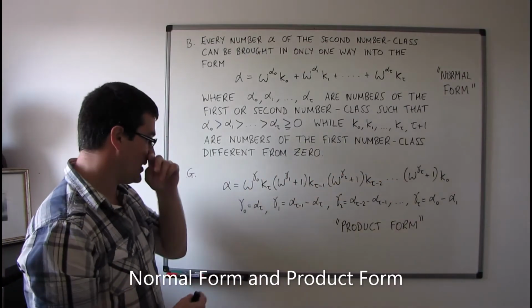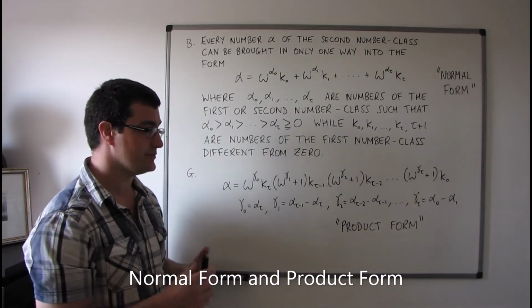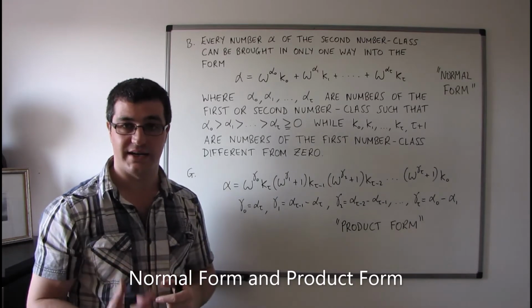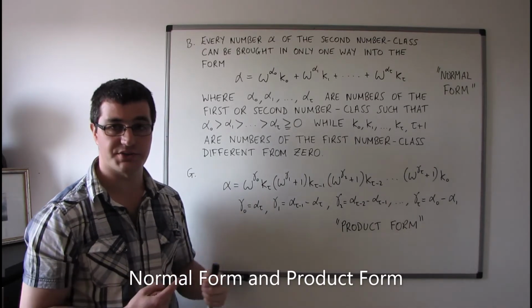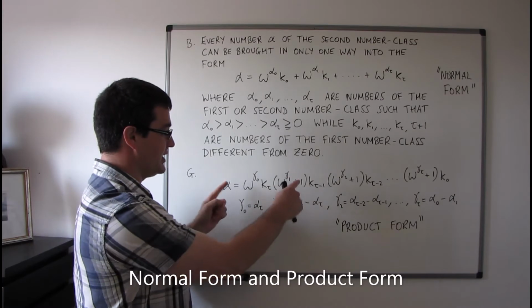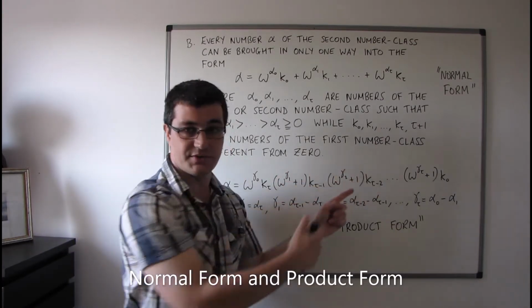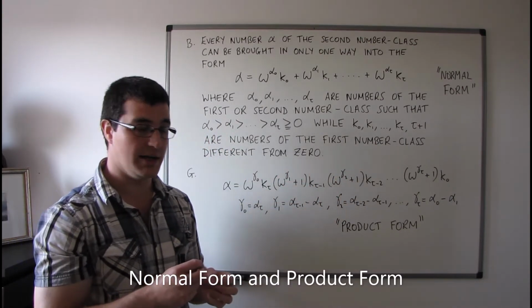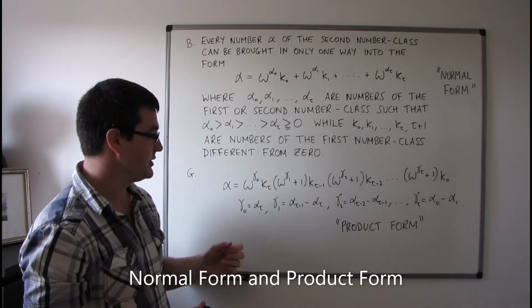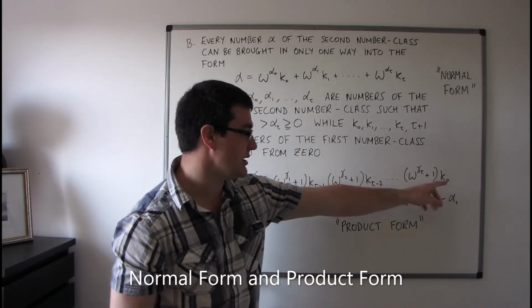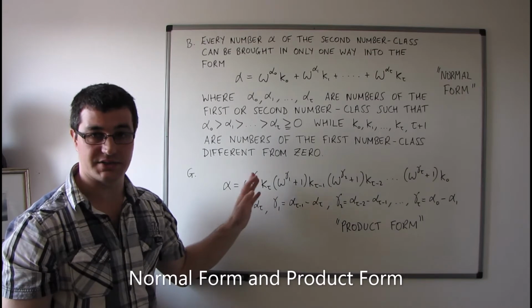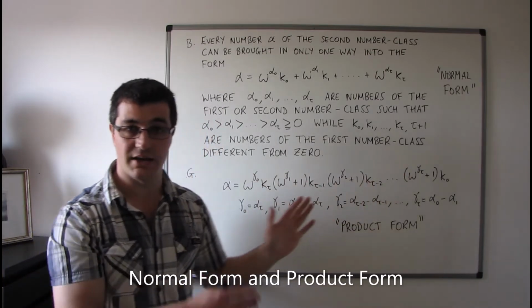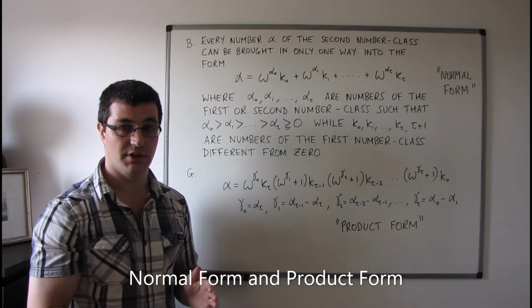Remember that multiplication of transfinite ordinals in particular is not commutative, so I can't shuffle these terms around without certain considerations. So the kappa naught has to go here in the same way that the kappa tau has to go here, and all of the others have to go in their respective places.